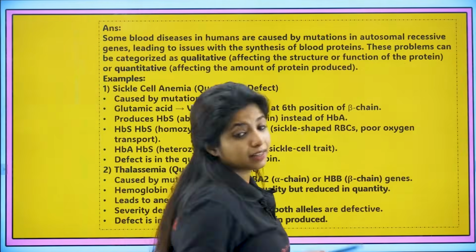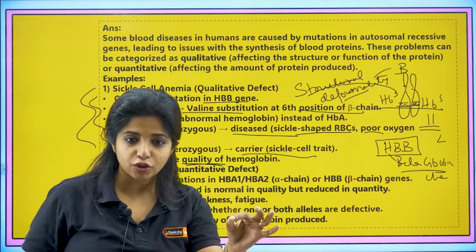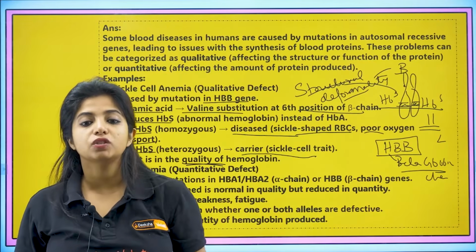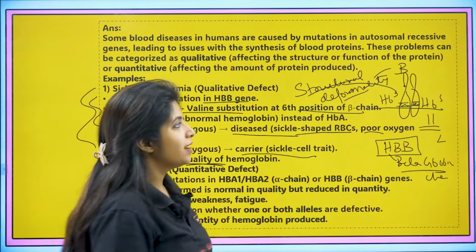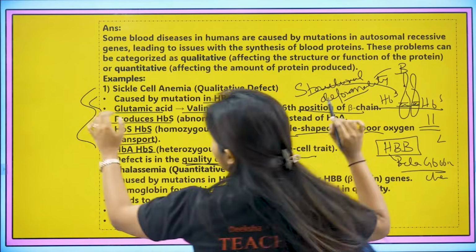Always remember, alpha globin chain is on the 16th chromosome, whereas beta globin chain is on the 11th chromosome. How do I remember it? I'll tell you one very simple trick.